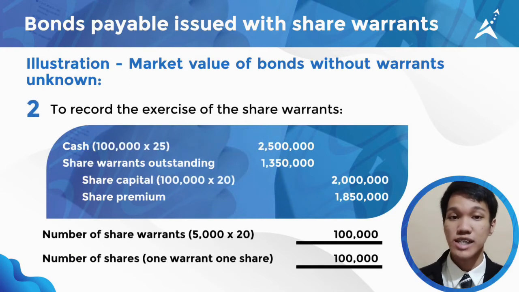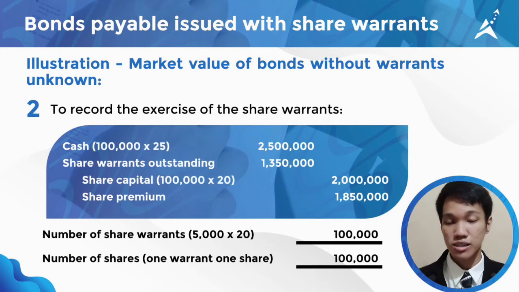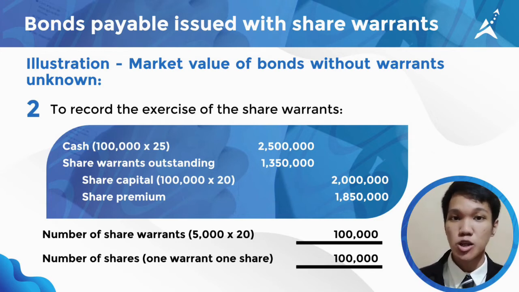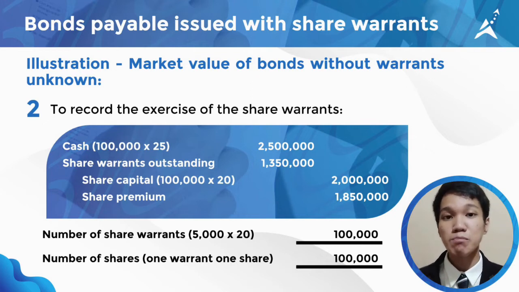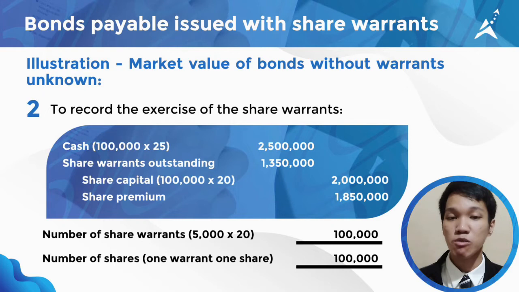If the entity exercises all the 100,000 share warrants, the journal entry is a debit to cash 2,500,000, computed by multiplying 100,000 shares to 25 exercise price. Since all warrants are exercised, we will also debit share warrants outstanding 1,350,000 and credit share capital 2 million, computed by multiplying 100,000 shares to 20 par value, and a share premium of 1,850,000, which is the excess.